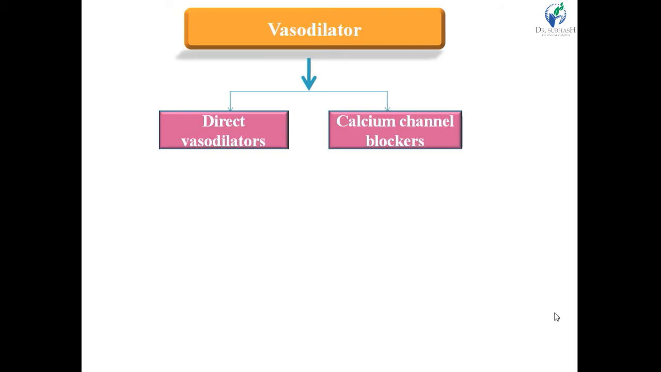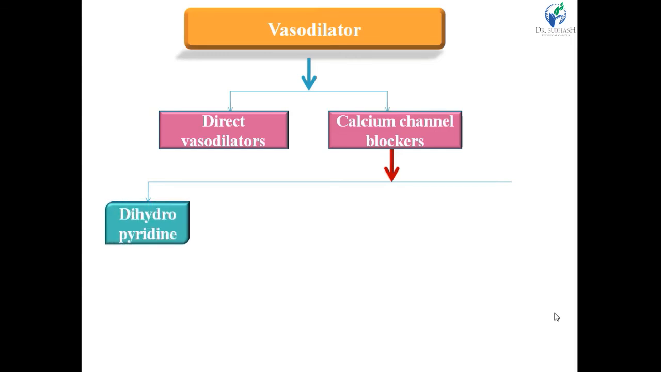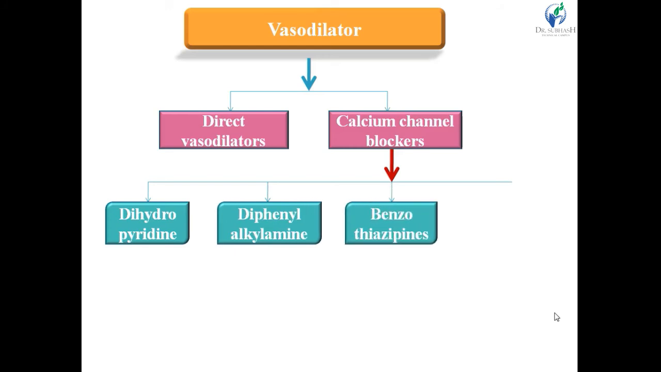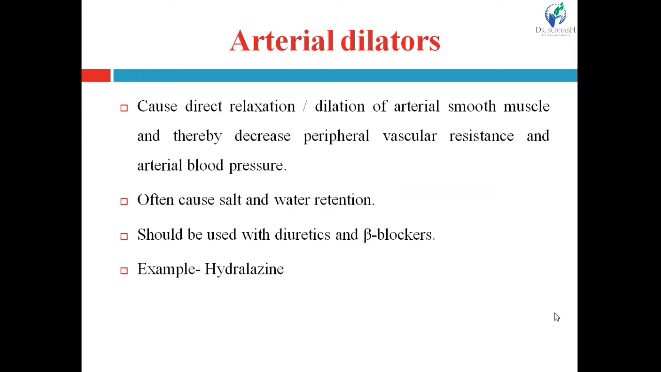Calcium channel blockers can be classified into different classes according to their chemical structure: dihydropyridine derivatives, diphenylalkylamine derivatives, benzothiazepine derivatives, and diaminopropanol derivatives. Now start with the direct vasodilators. It includes the first class, arterial dilators.